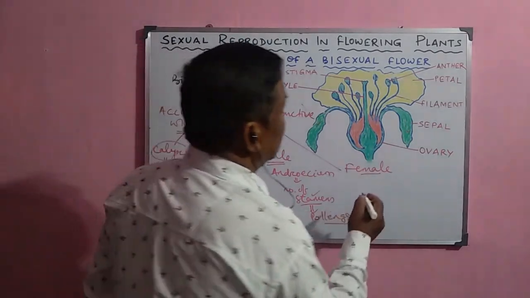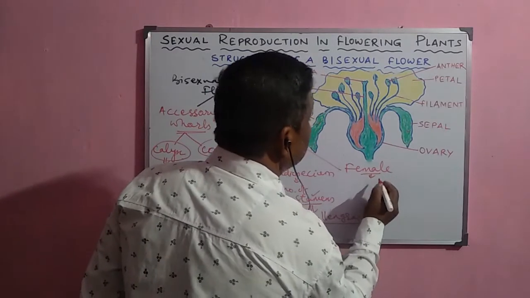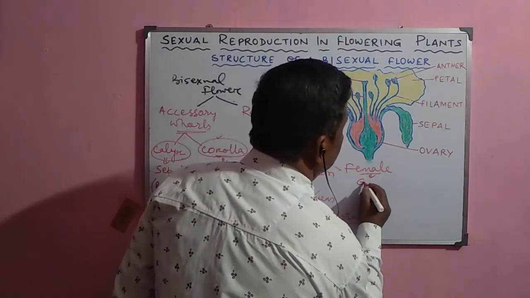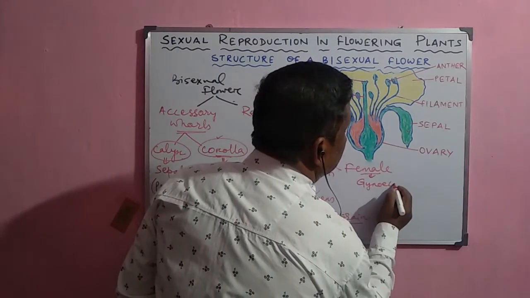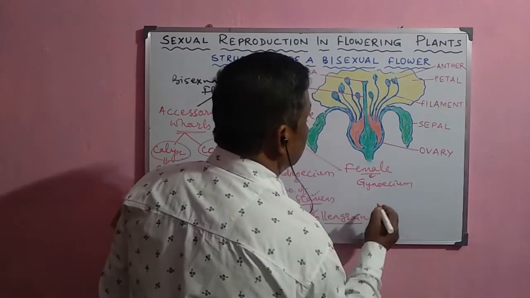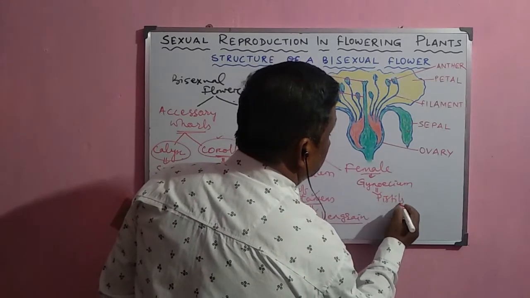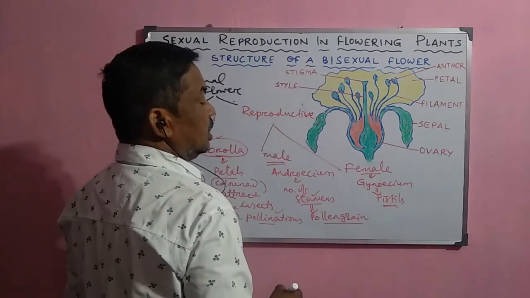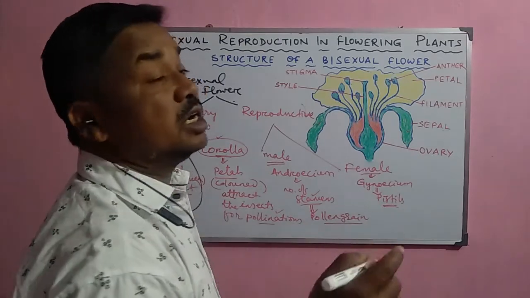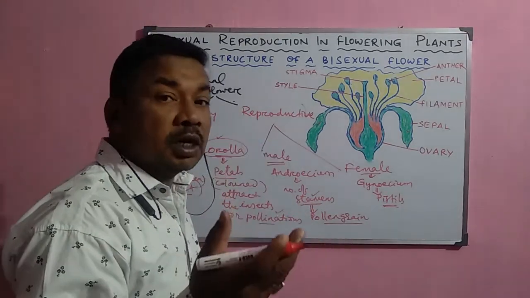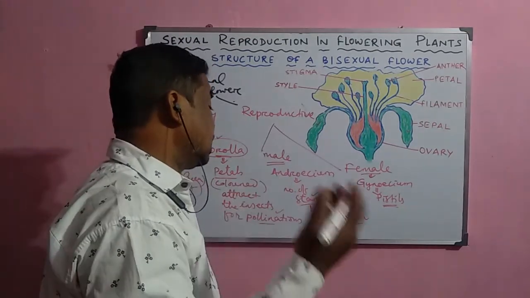Now here is another whorl, the female reproductive whorl, called the gynoecium, and this gynoecium consists of a number of pistils. These pistils consist of the style, stigma and ovary, and inside the ovary the ovule is there, and inside the ovule the embryo sac is there.